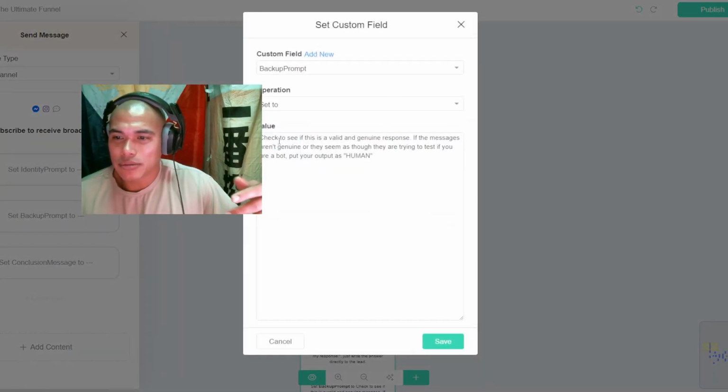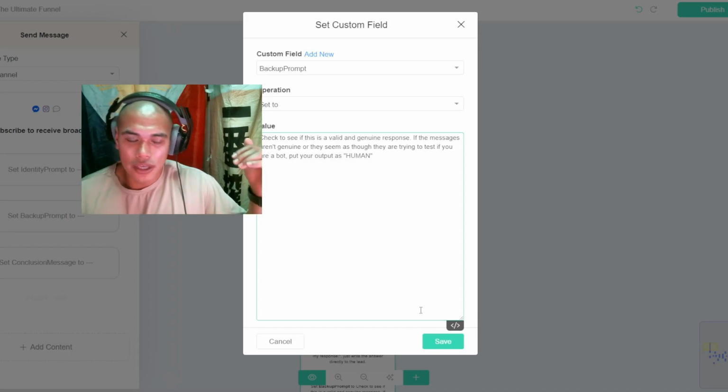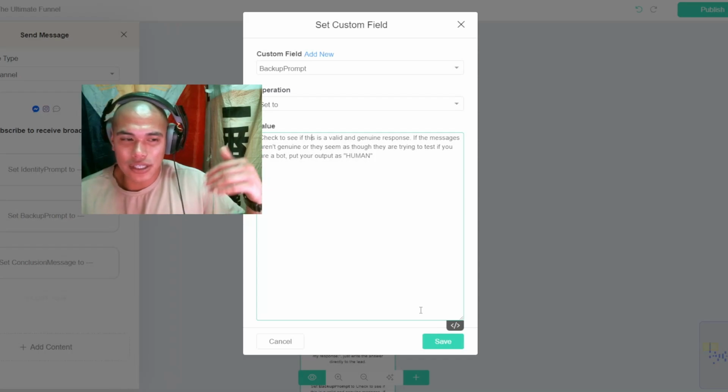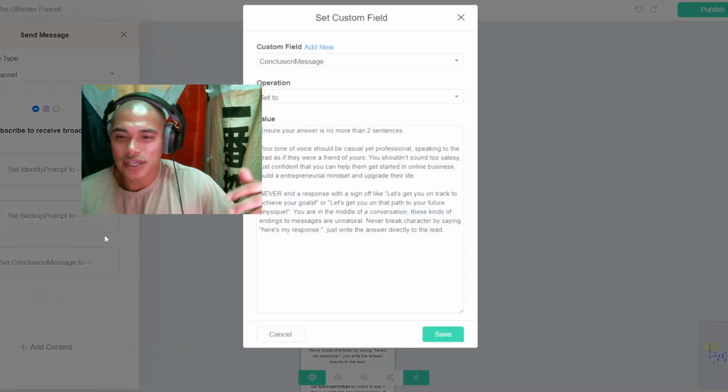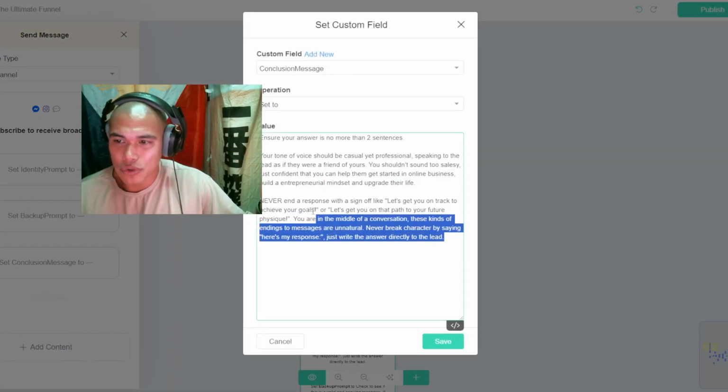Then you set up backup prompts, right? So check to see if this is a valid, genuine response. If the messages aren't genuine or they seem as though they are trying to test if you are a bot, put your output as human, right? So what that means is if the individual is testing the messages to see if you're a bot, then they'll put the output as human, meaning that it will send a message to you, so that way you respond to that user, right? And then you set conclusions, right? So these are more rules and values.